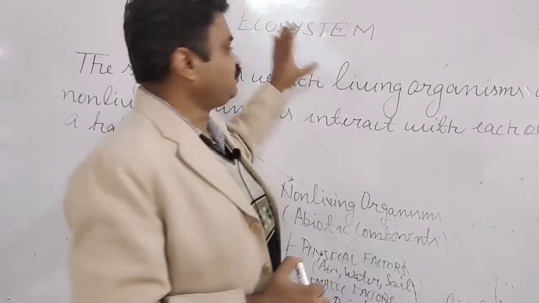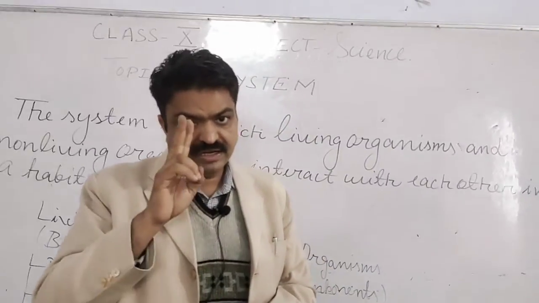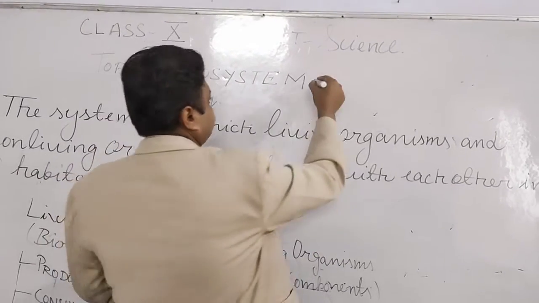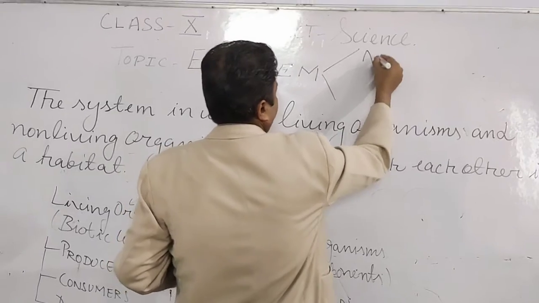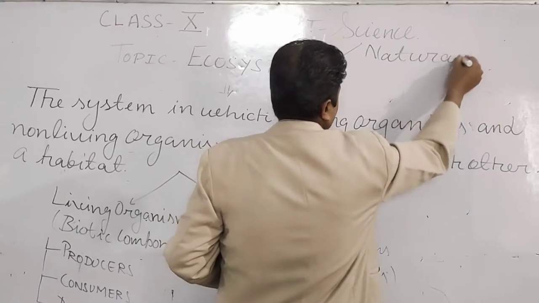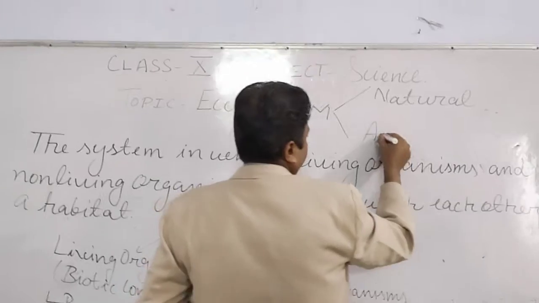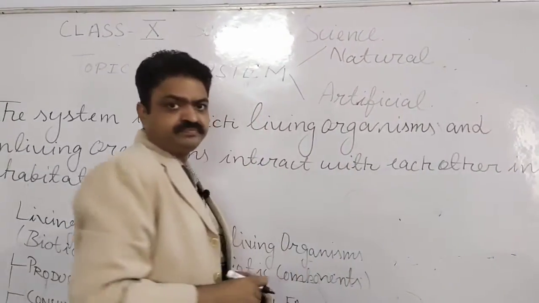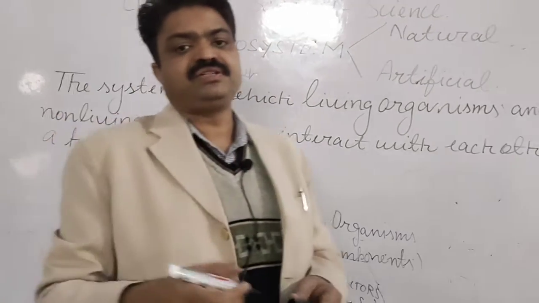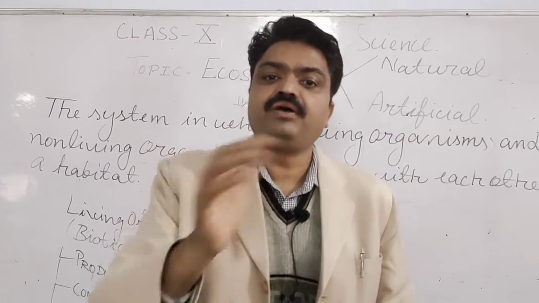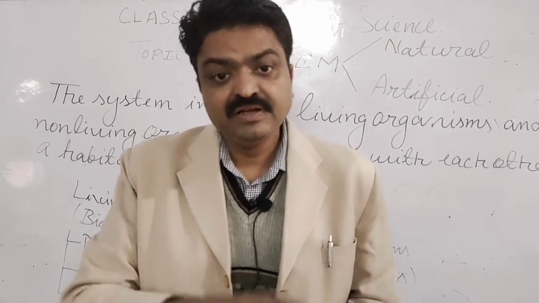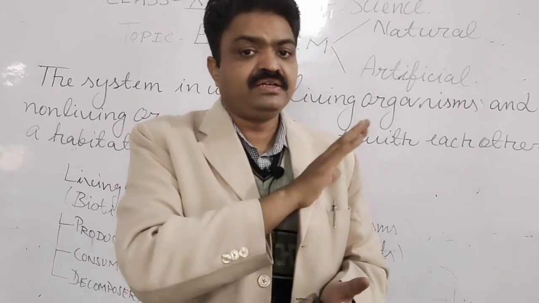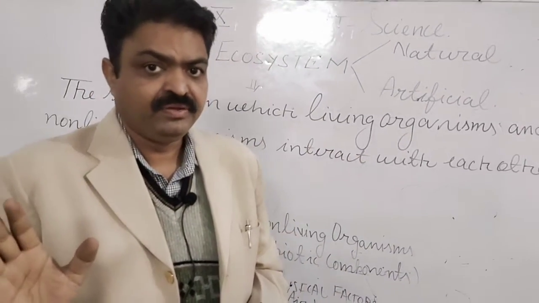Next is the types of ecosystem. There are two types of ecosystem, student. First is natural ecosystem, second is artificial ecosystem. Natural ecosystem is the ecosystem in which the biotic and abiotic components interact with each other naturally, student, and in this there is no role of humans.